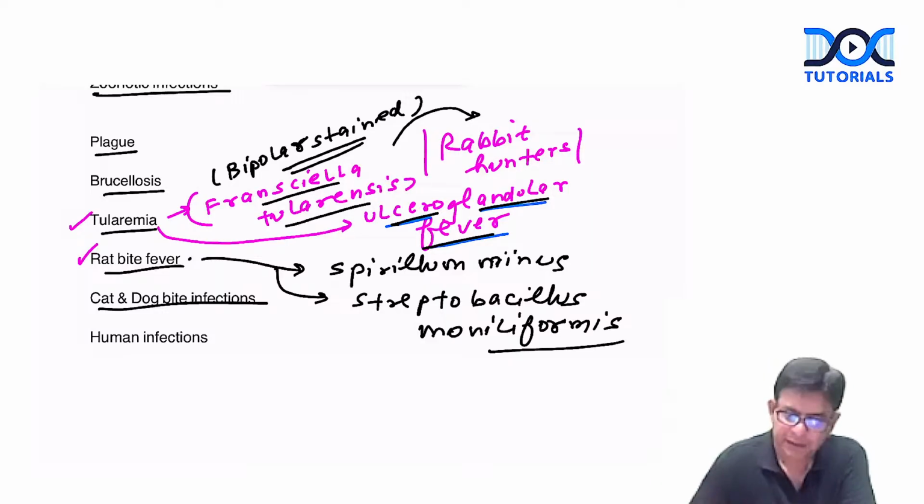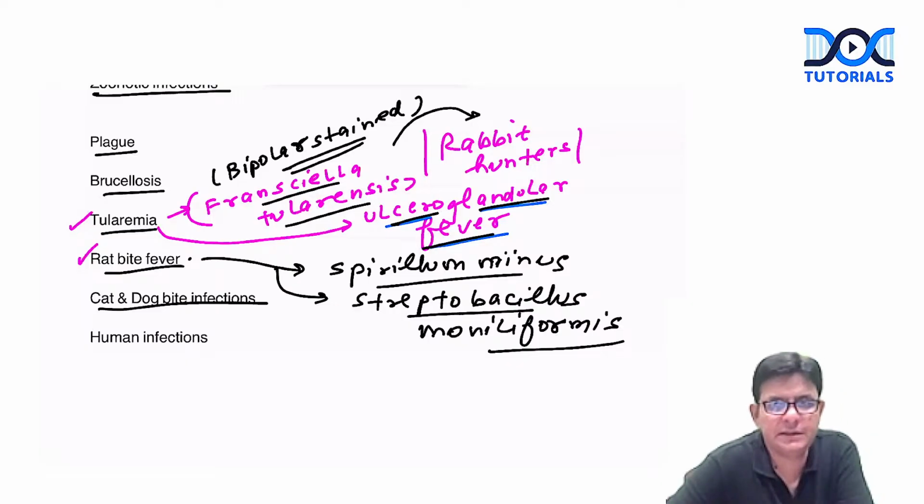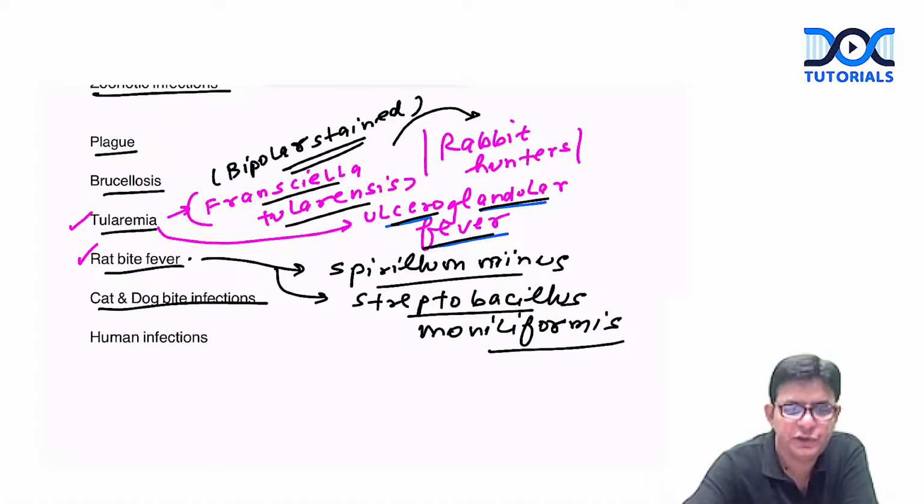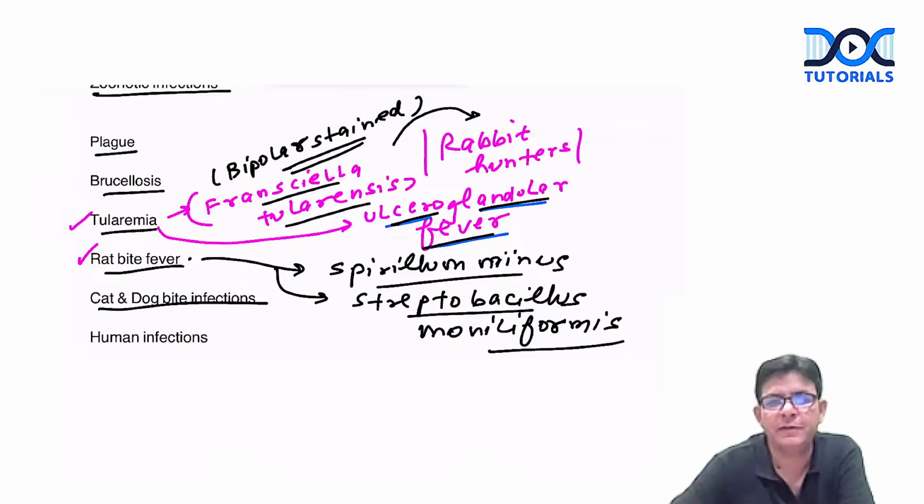At least associate the names, and this is a potent MCQ for sure. Definitely it can come in the form of MCQ, that for rat bite fever, through the bite of the rat, which particular organisms can be transmitted, which leads to the fever. So one is Spirillum minus and one is Streptobacillus moniliformis.